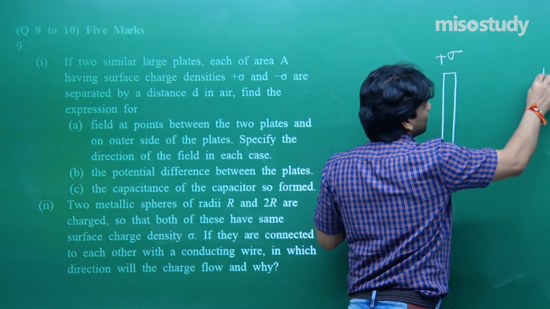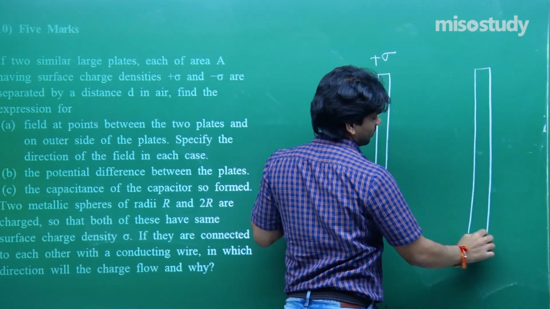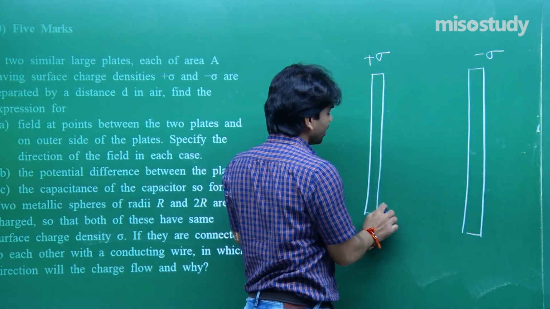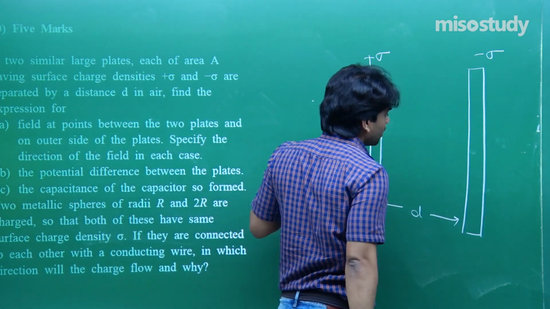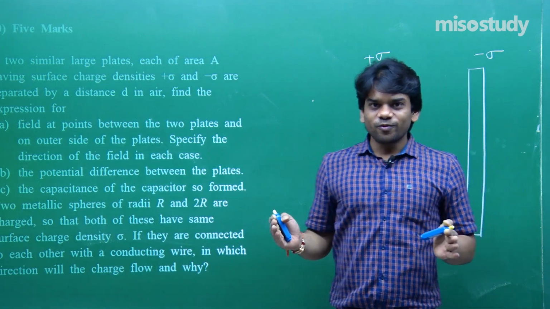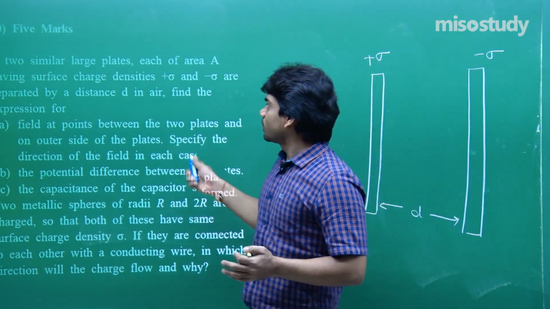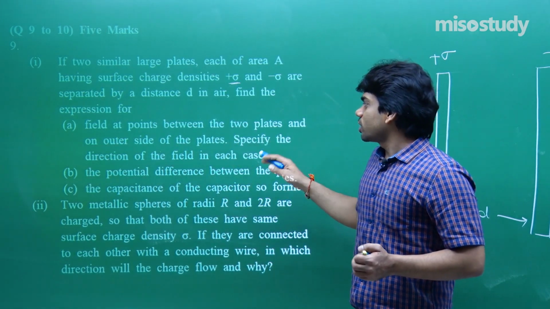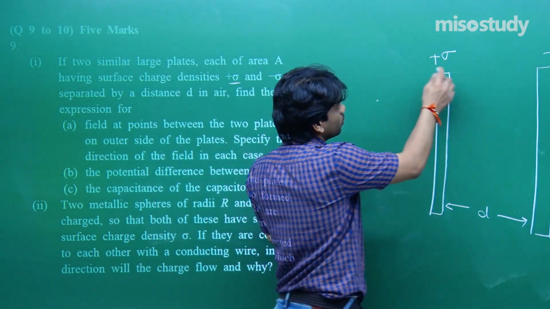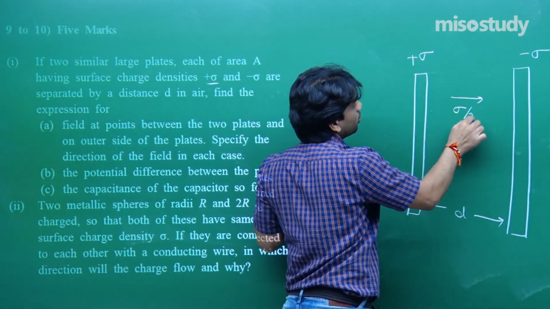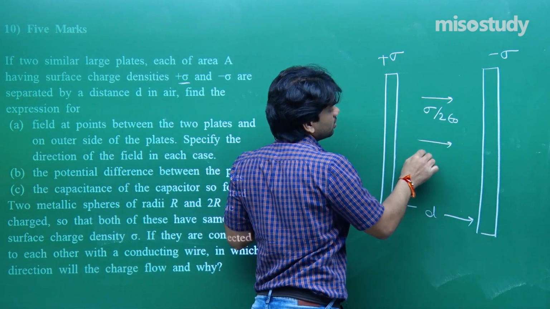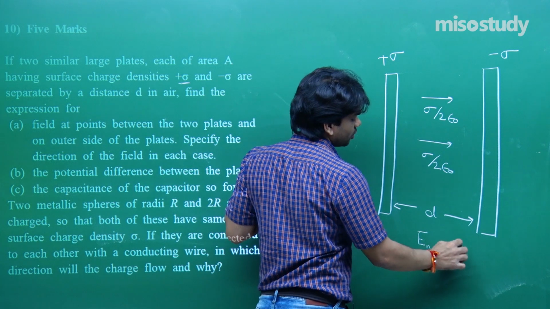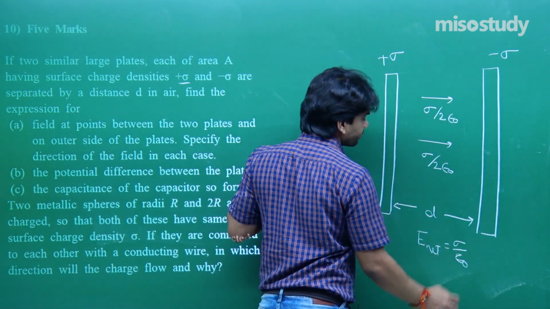Plus sigma and minus sigma. Okay, and we are having them separated by distance d in air. First of all, let's say the field due to one will be sigma upon 2 epsilon naught. Field at points between the two plates and on the outer side of the plates. So, between the two plates, you see, due to this one, sigma upon 2 epsilon naught, due to this one, sigma upon 2 epsilon naught. So, total it comes out to be field E net, you just check, sigma upon epsilon naught.